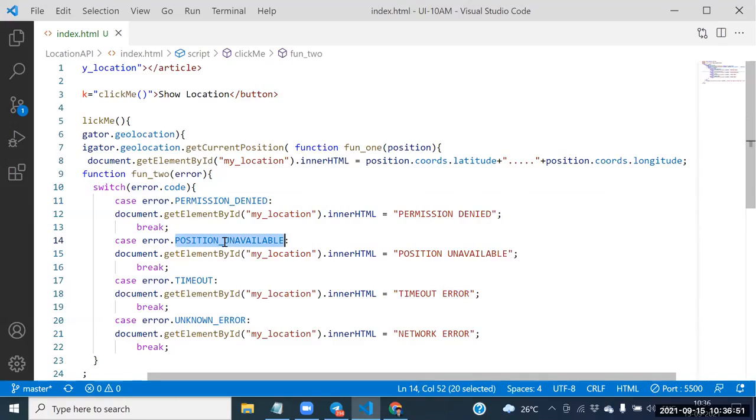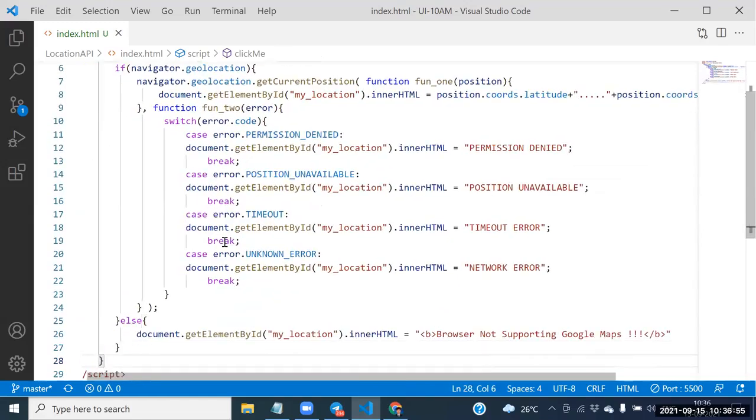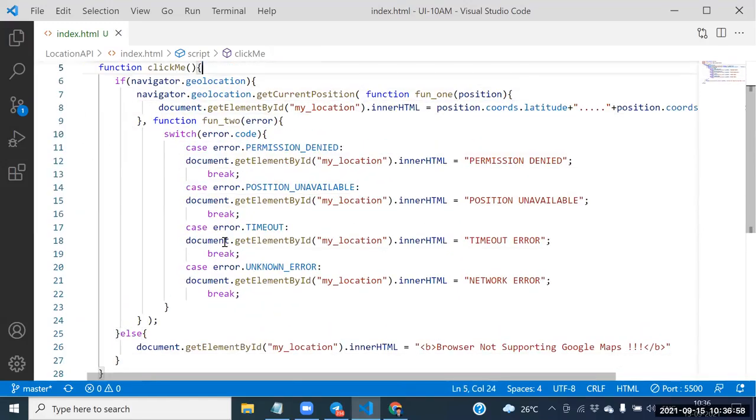Guys, see the technical terminology. Let me explain the technical terminology once again. We need to explain the technical terminology, guys. Let me explain first of all. Navigator is a predefined object. Geolocation is a predefined object. Get current position is a predefined function. Function 1 is a user defined function.